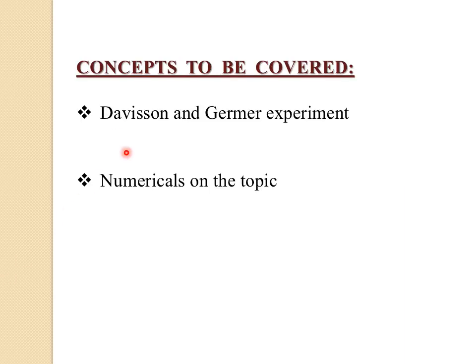Okay, now let us see what concepts we are going to cover in this class. First, we are going to study a very important experiment, that is the Davisson and Germer experiment. This experiment proved that the electron has wave nature. So we'll study this experiment in detail.